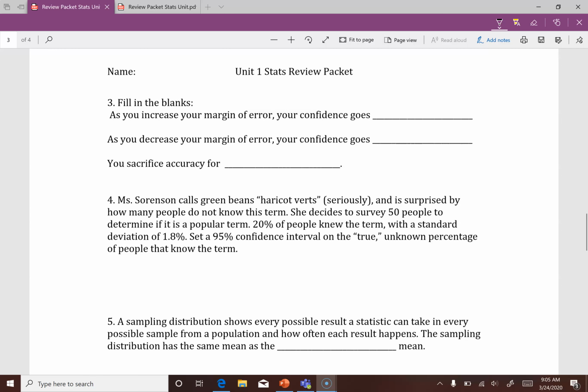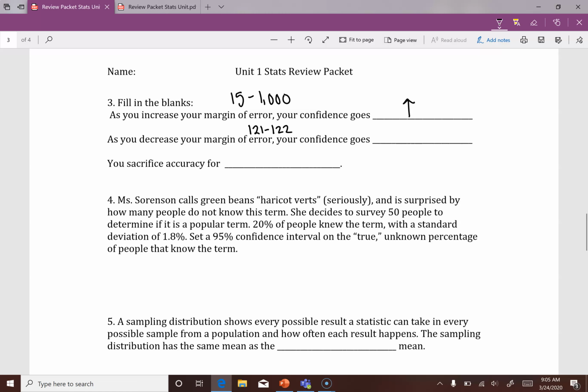As you increase your margin of error, your confidence goes up. For example, if you are guessing that the average weight of a woman in the United States is between 15 pounds and 1,000 pounds, you're pretty confident that you're making a true statement. However, as you decrease your margin of error, let's say you say the average female weight is between 121 pounds and 122 pounds. That's a pretty bold statement.